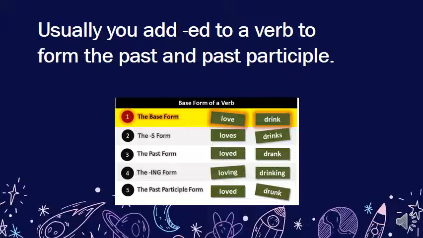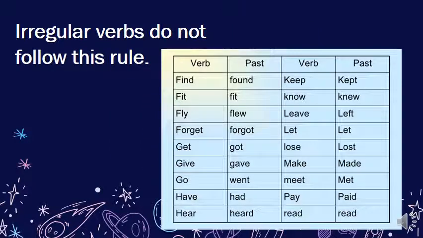So what are these verbs? These are irregular verbs. So what do we do? We change the spelling of the verb. Drink, drank. We change the I into an A. For the past participle, we change the I into a U, as in the have, had form. Let's look at some irregular verbs, because they do not follow any rule. They do not follow the rule of adding -ed. You have to memorize as many irregular verbs as you can.